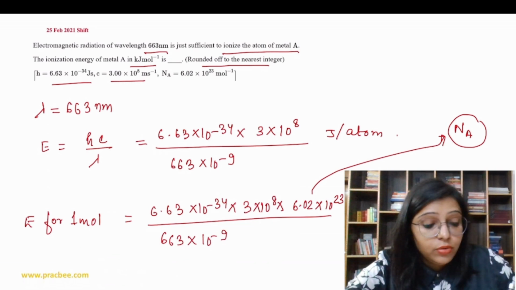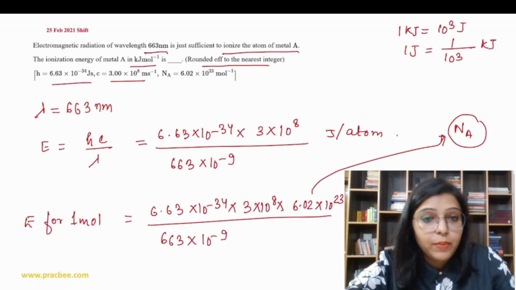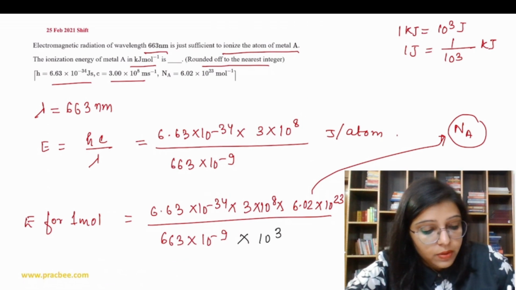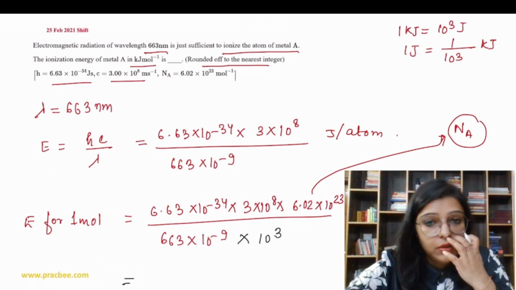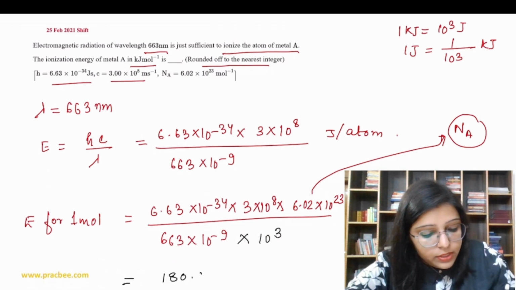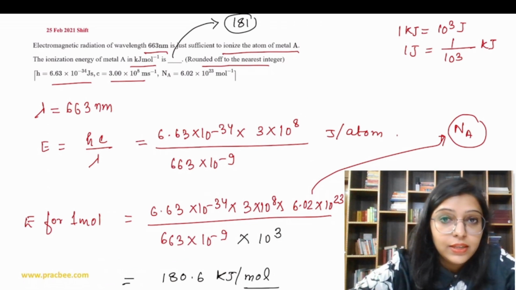So how to convert joule into kilojoule? 1 kilojoule is equal to 10 to the power 3 joule, so 1 joule is equal to 1 upon 10 to the power 3 kilojoule. So I am going to divide this by 1000. Now when you solve this completely, you get 180.6 kilojoule per mole. So you can write the answer as 181.